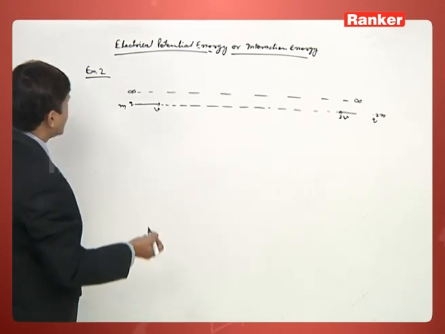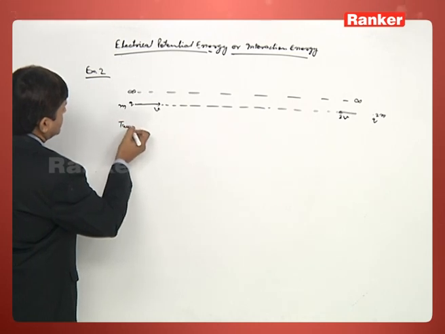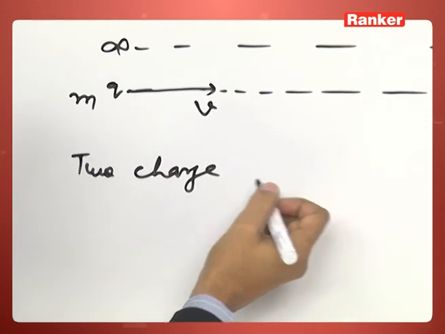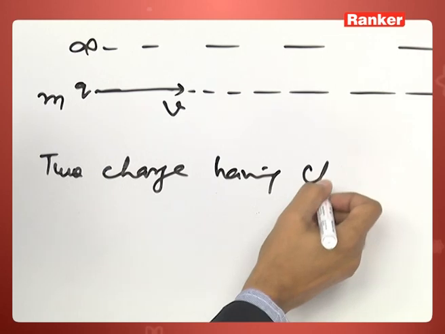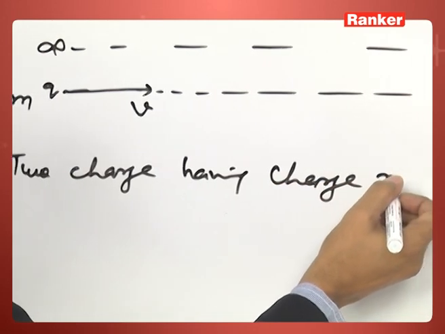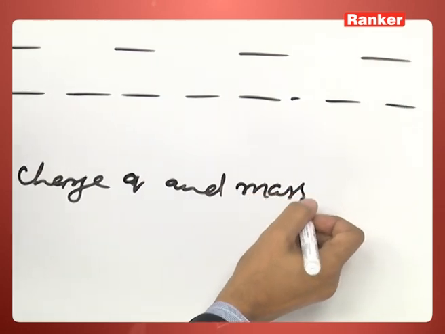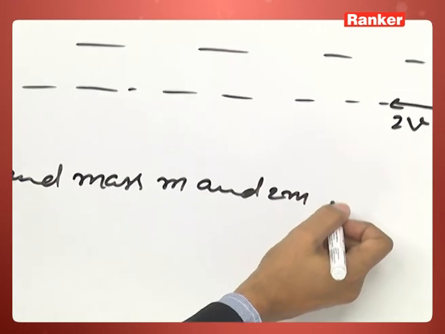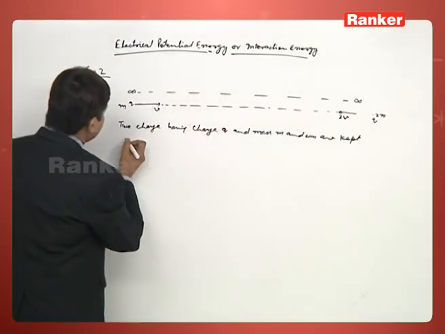We can write the question like this: two charges, each having charge q and masses m and 2m, are kept very far away.